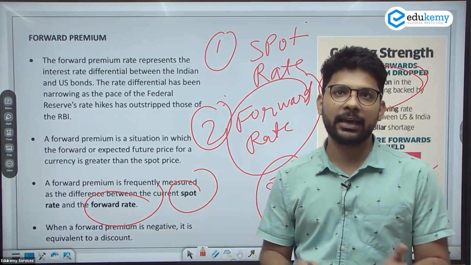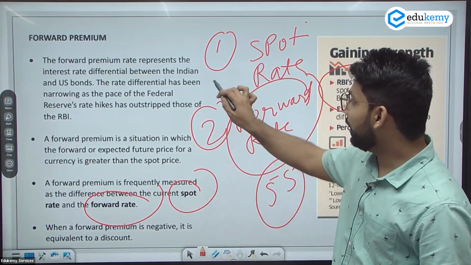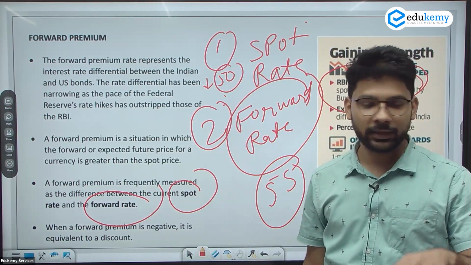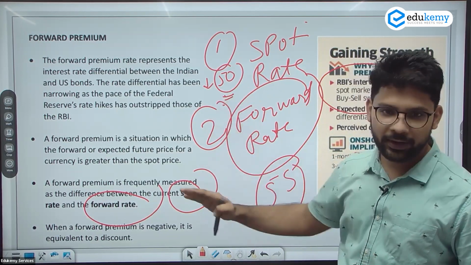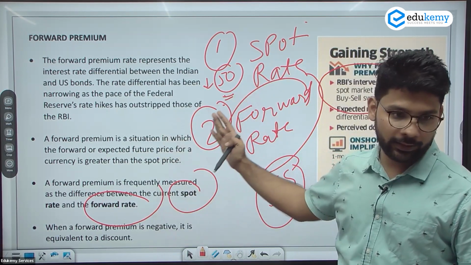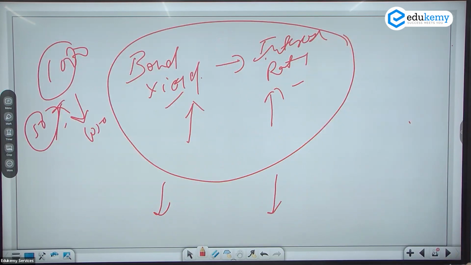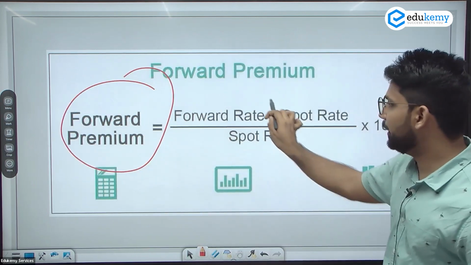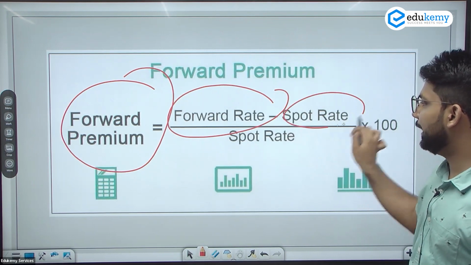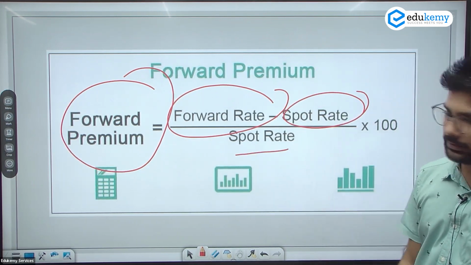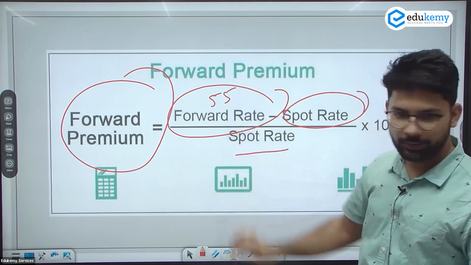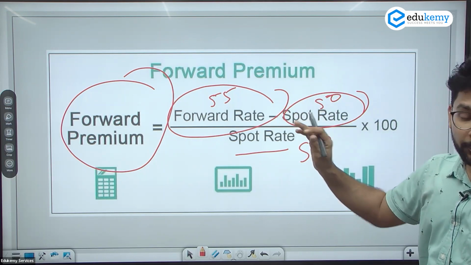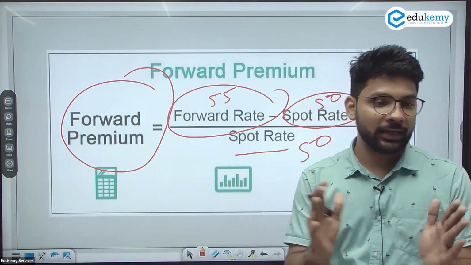If I am selling the same thing after 1 year, it is 55 rupees. But if I am selling the same thing right now, it is the spot rate, meaning at this time it is costing 50 rupees. So this is the difference between the spot rate and the forward rate. Now we can see the formula of the forward premium. The difference between the forward rate and the spot rate, divided by the spot rate, gives us the percentage. In the case of Dairy Milk, the forward rate is 55 and the spot rate is 50, so we can get the percentage. Forward premium means the difference you are getting after a time period.